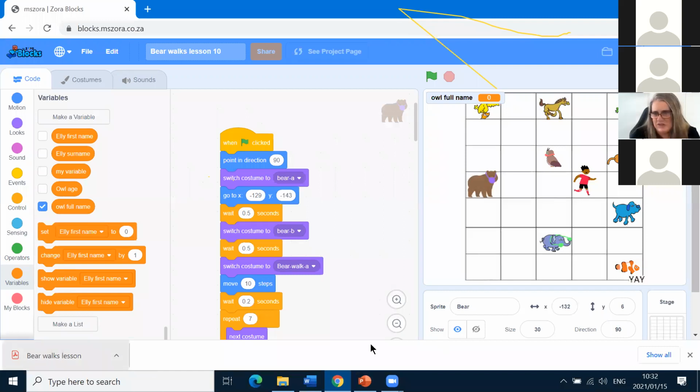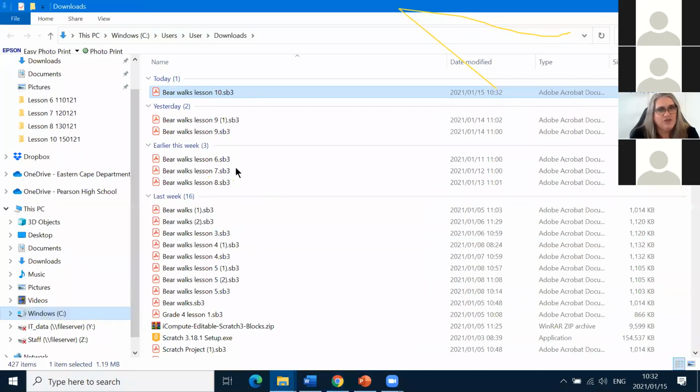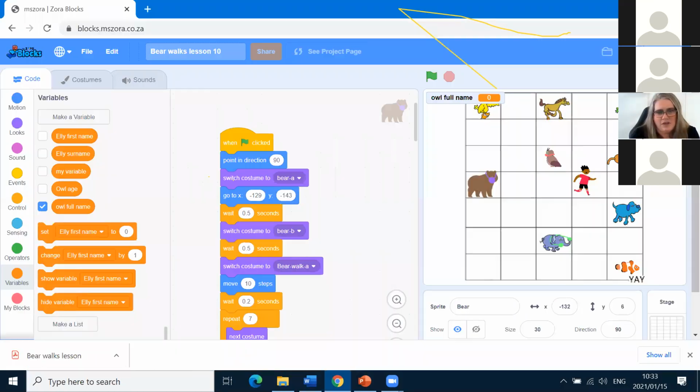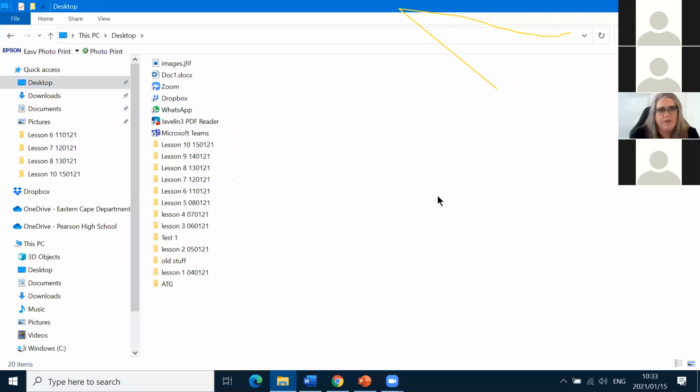Once it's downloading, and when you finish downloading, you can go to Show in Folder. You want to see where it downloaded to? It will download to your Downloads folder. So I'm showing in Folder, and then it goes to your Downloads, okay? So once you see it, it'll be selected there, and then you can copy it. I'm going to copy this one. I'm going to paste it into a place where I want it to be pasted. Let's see, maybe I'll paste it on my desktop because it's easy to find. Desktop, okay. There's the desktop. I've pasted it onto the desktop.